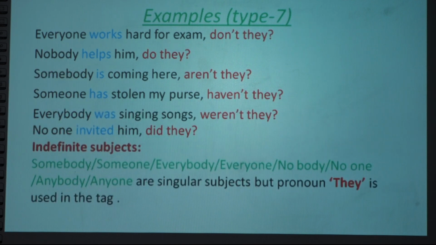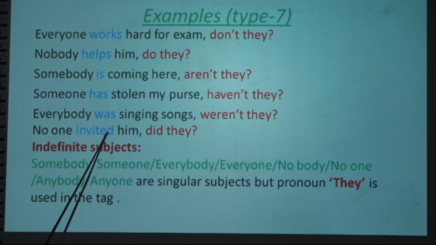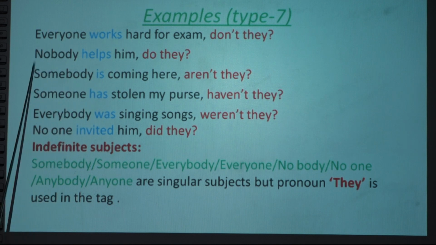So this is the rule on the basis of this discussion. Indefinite subjects, for example somebody, someone, everybody, everyone, nobody, no one, anybody, anyone, are singular subjects. A singular subject takes a singular verb. That's our rule. But the remaining thing is that the pronoun they is used instead of these subjects.